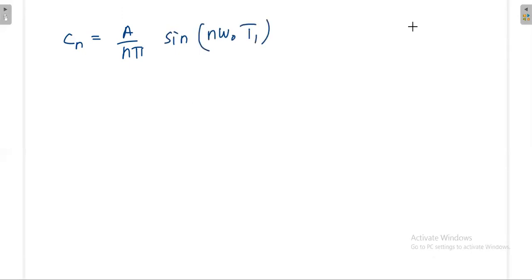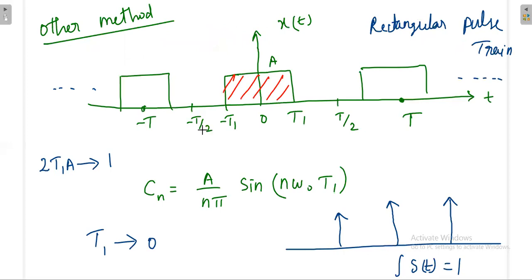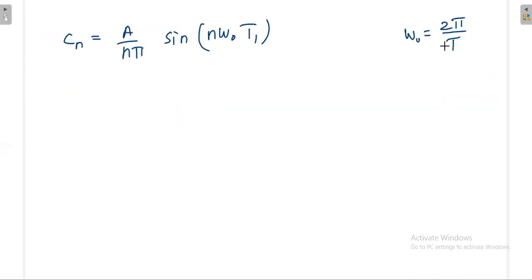Again, we know that omega naught is equal to 2 pi by T, that means 2 pi by time period. Here the time period is T, that means from minus T by 2 to plus T by 2. So we can replace that here.